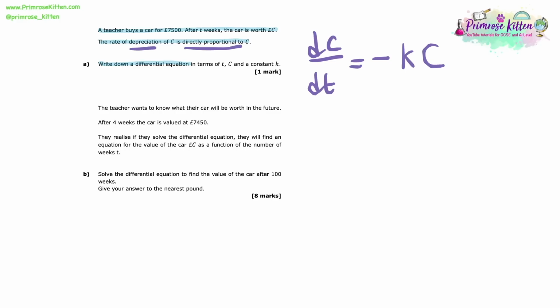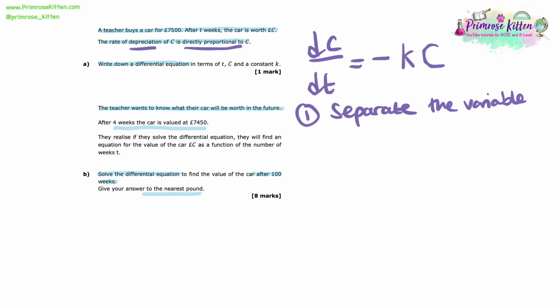So now we're told that the teacher wants to know what their car will be worth in the future. After 4 weeks, the car is valued at £7,450. They realise if they solve the differential equation, they will find an equation for the value of the car, C pounds, as a function of the number of weeks. Here we're asked to solve the differential equation to find the value of the car after 100 weeks.